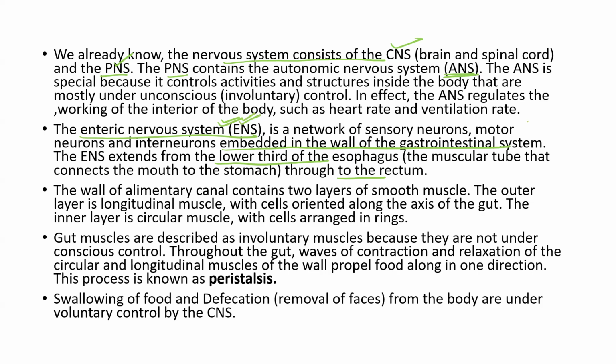Now, before understanding how it is working, try to understand that the wall of the alimentary canal contains two types of smooth muscles. The outer one is longitudinal and the inner one is circular. These are smooth muscles, meaning they are involuntary and not under our control, and they start a wave of contraction and relaxation to make the food move in one direction. That movement is known as peristalsis.